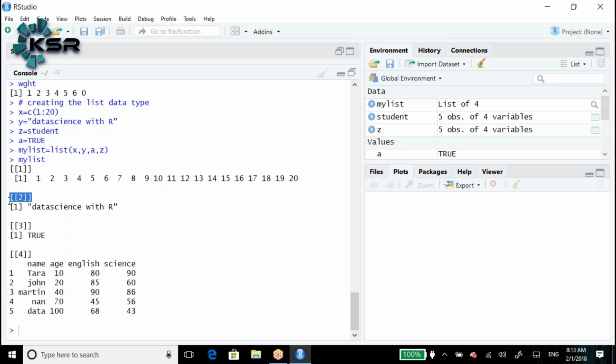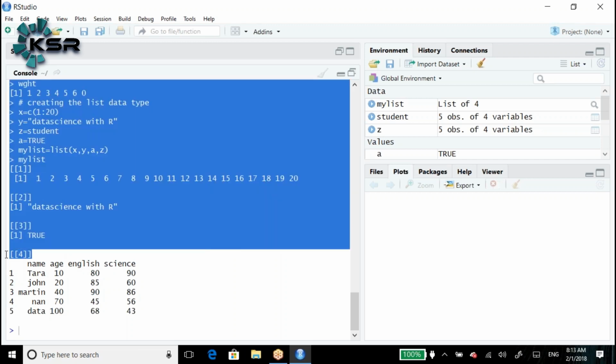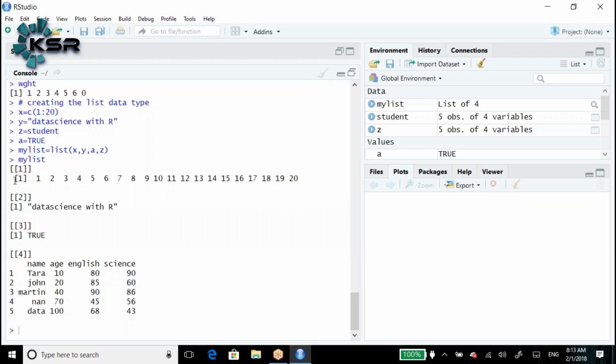Double square bracket 2 means the second input, double square bracket 3 means the third input, double square bracket 4 means the fourth input. This is the output. For the first input, we see the records of 1 to 20, right? The second input is data science with R. Third is true. This is the fourth.